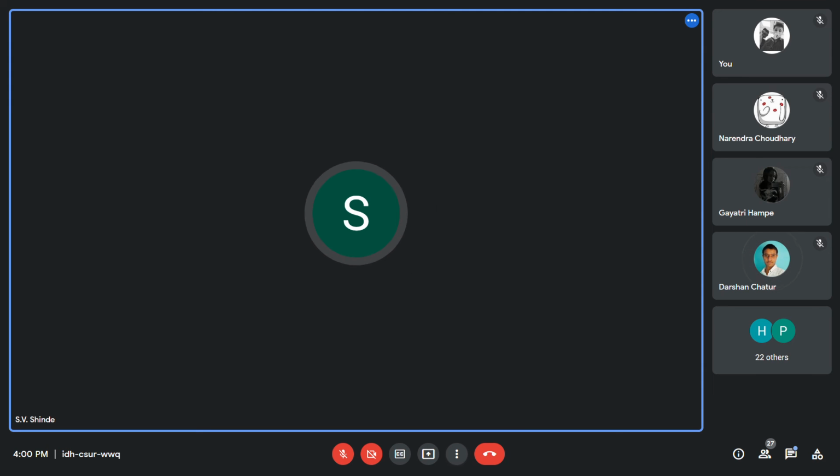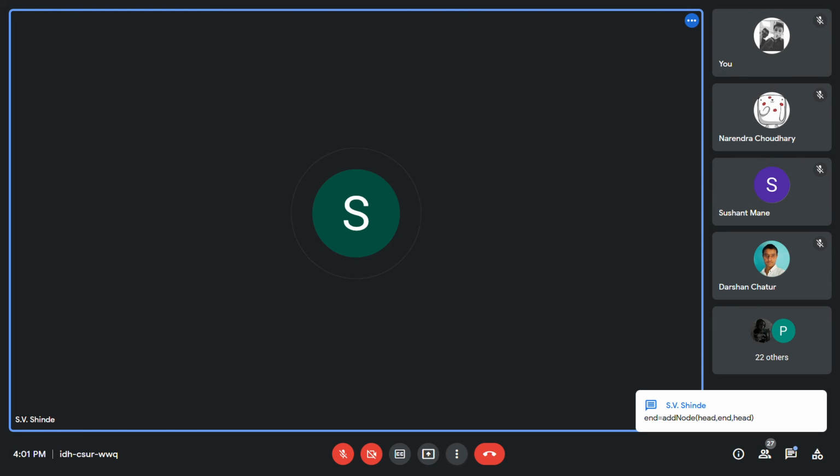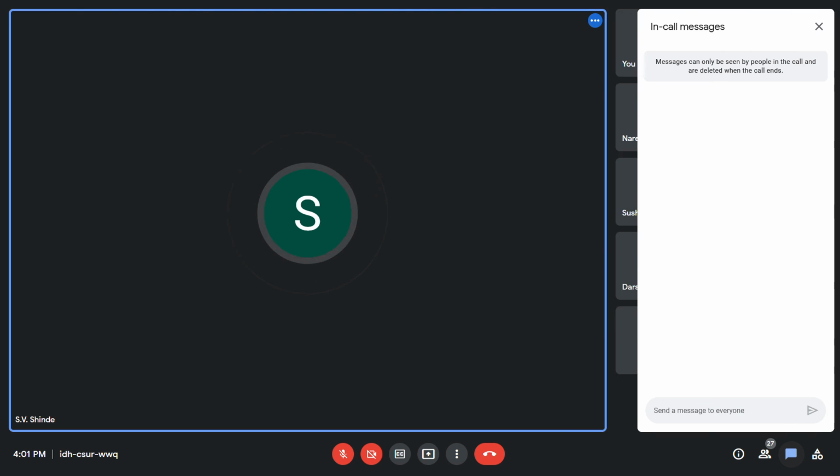Second arrow data, so you can write second arrow data is equal to 2, and next is second arrow next is equal to null, and finally you can add the last line. After adding the second content, use this last line and paste it over here. So you can add the second node over here with this code. Similarly, you can add third node, fourth node and fifth node.